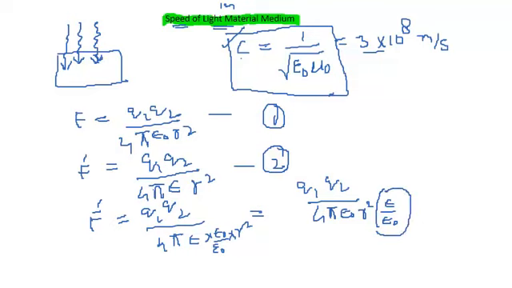This term epsilon divided by epsilon naught is called the dielectric constant, and it is denoted by K sub e. And the unit of this constant is Coulomb squared Newton per meter squared. Next we have to look at the magnetic field and the magnetic properties of the medium.